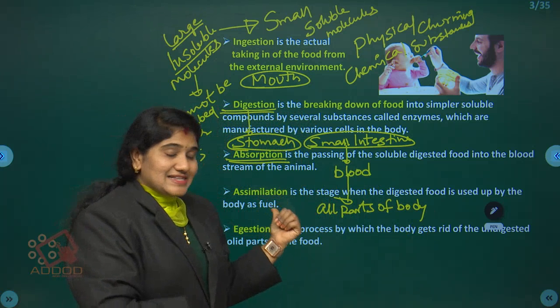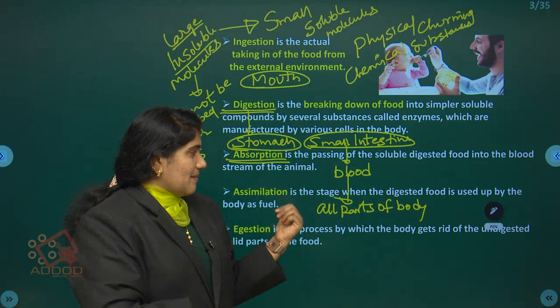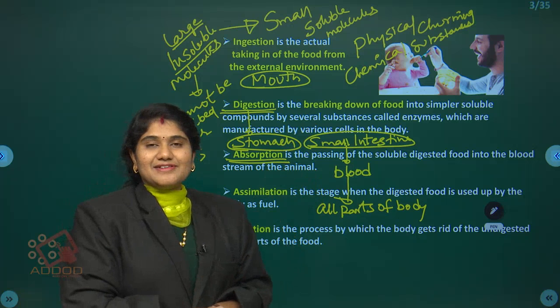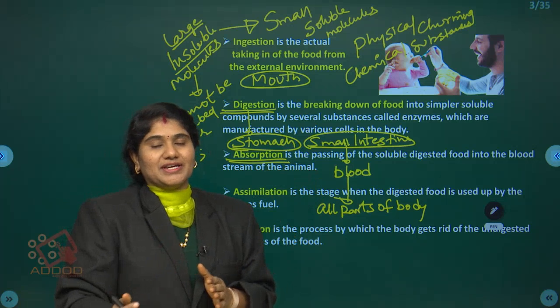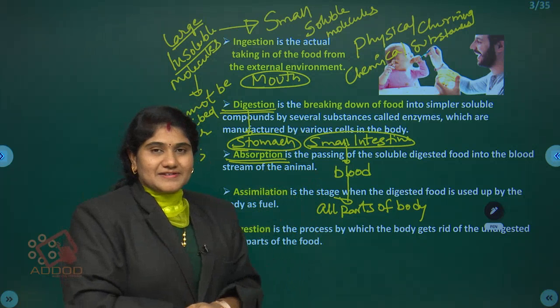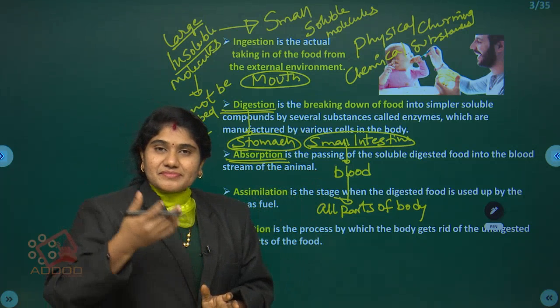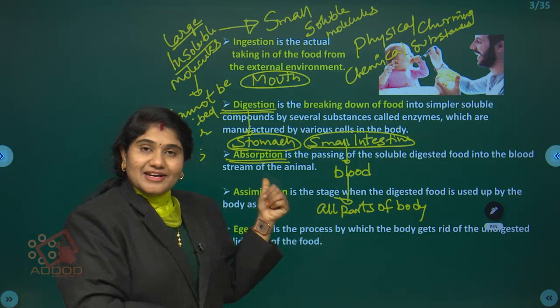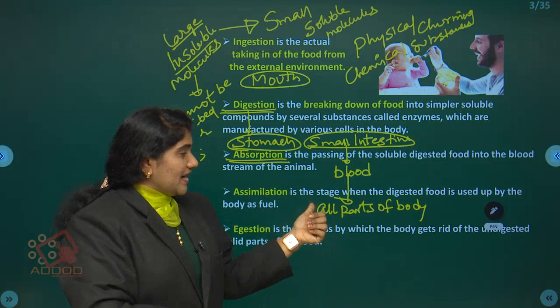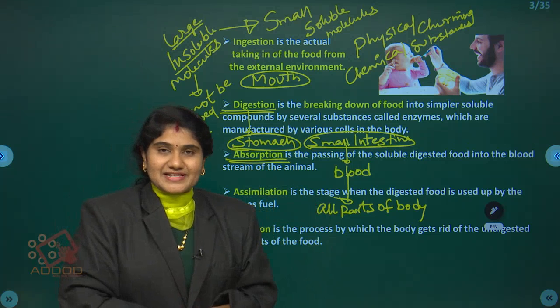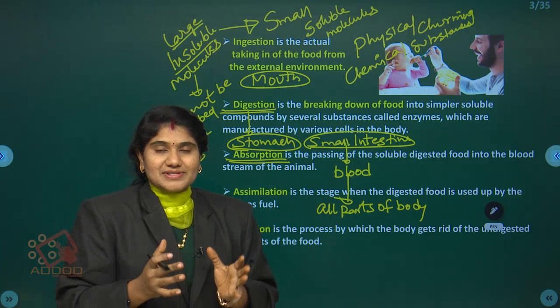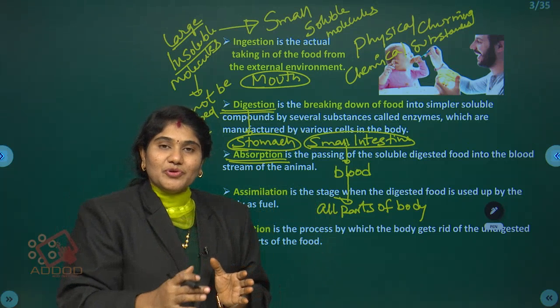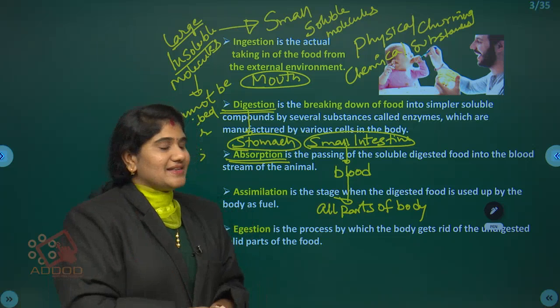Here in the assimilation process, the blood carries these nutrients to all parts of the body, and when the nutrients enter into the cells, there the assimilation process takes place. Assimilation is a process in which nutrients are converted to produce energy.